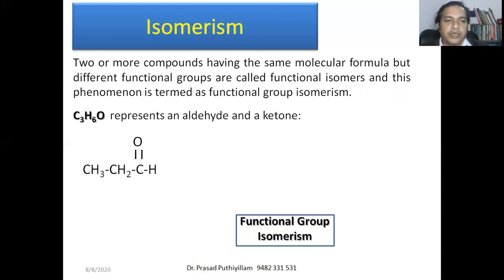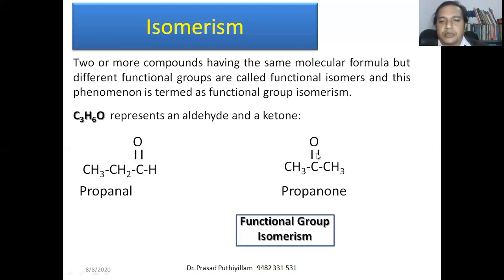CH3, CH2, CHO. Even though it is C double bond O, H, for aldehydes we write it as CHO. This is an aldehyde: meth, eth, prop, that is propanal. For aldehyde the suffix is -al, therefore it is propanal. It can also be written as CH3, C double bond O, CH3.